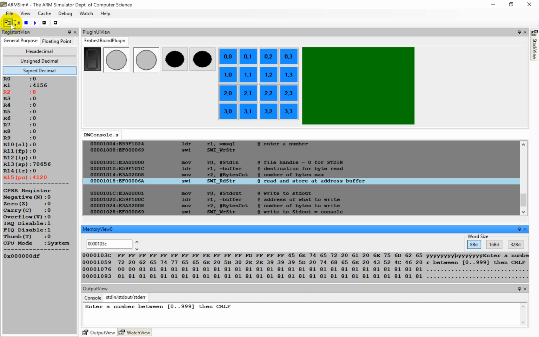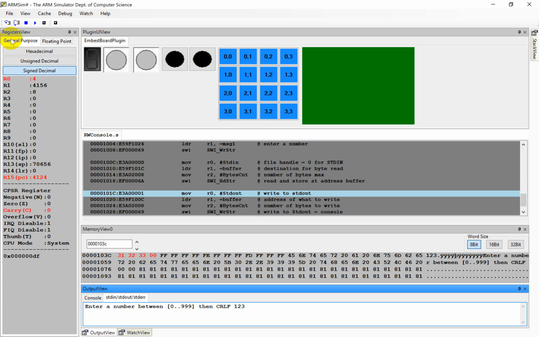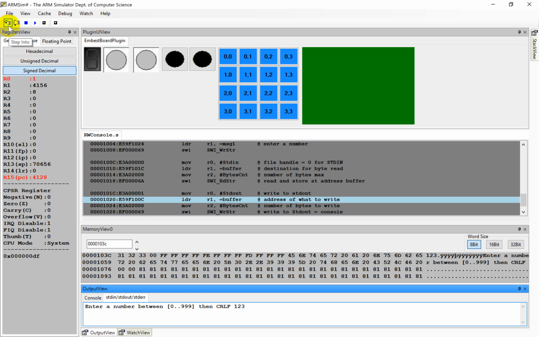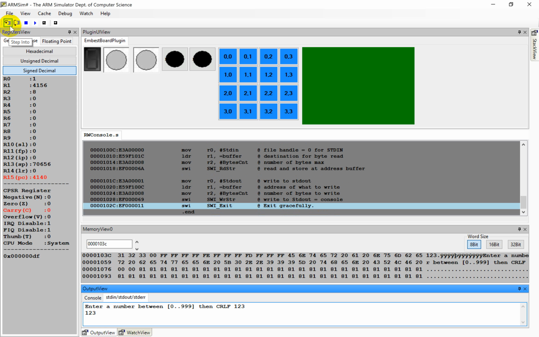Let's enter, like, 1, 2, 3. Okay. Now you can see here are 1, 2, 3 and a null terminating the string here. If you would like to output 1, 2, 3 again, we can just move the address of the buffer to R1 here. Do the same thing as what we have done before. So here is 1, 2, 3. And then we go to the SWI exit.